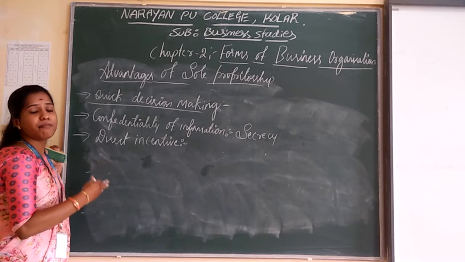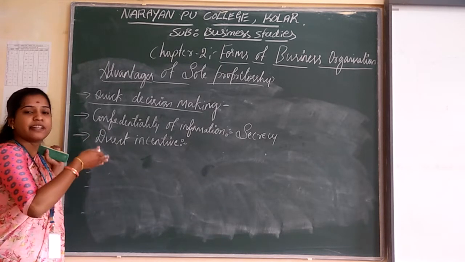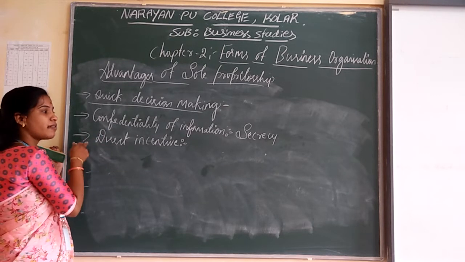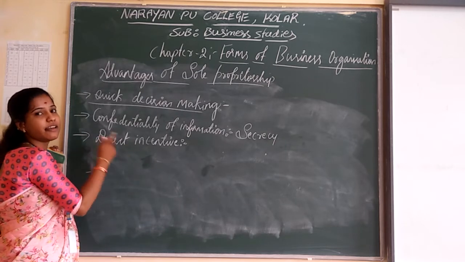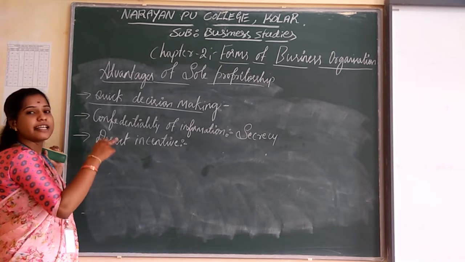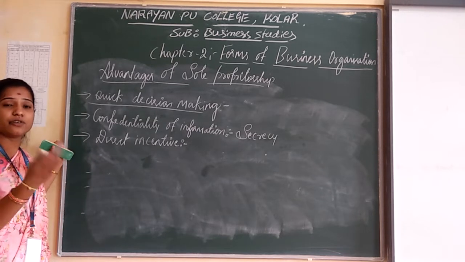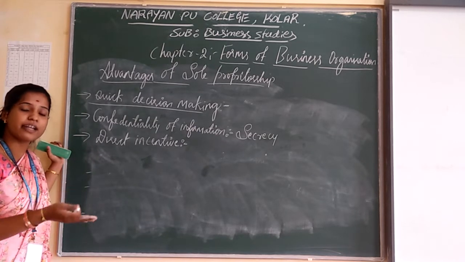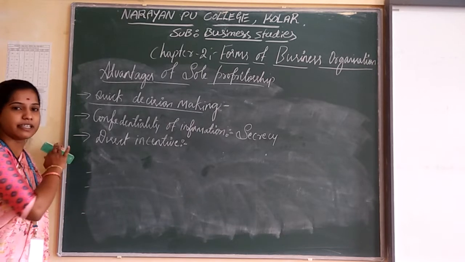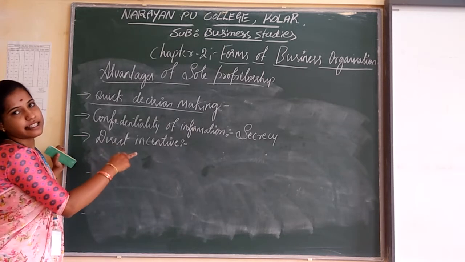Whatever maximum profit is earned by him will be received by the sole proprietor himself. That is known as direct incentive.